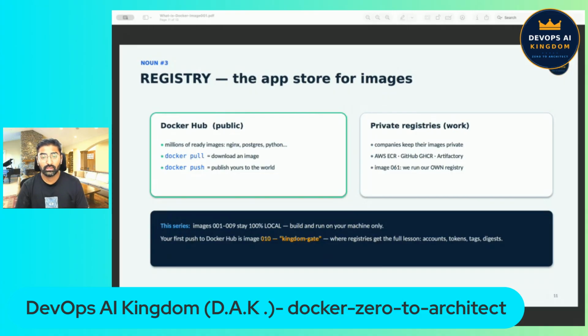For now, here is our plan. Images 1 through 9 stay 100% local on our own machine. Your very first push to Docker Hub happens at image 10, where registries get their own full lesson with accounts, tokens, tags, and digests, all explained properly.